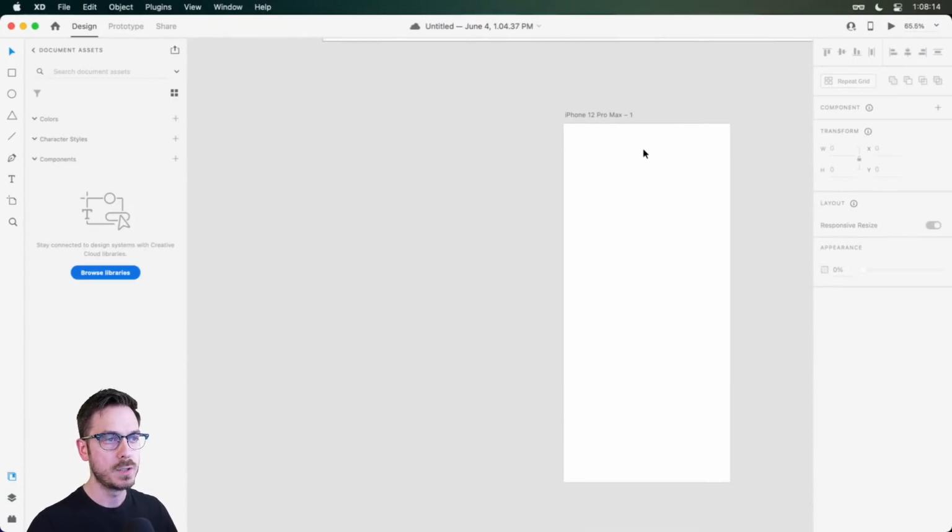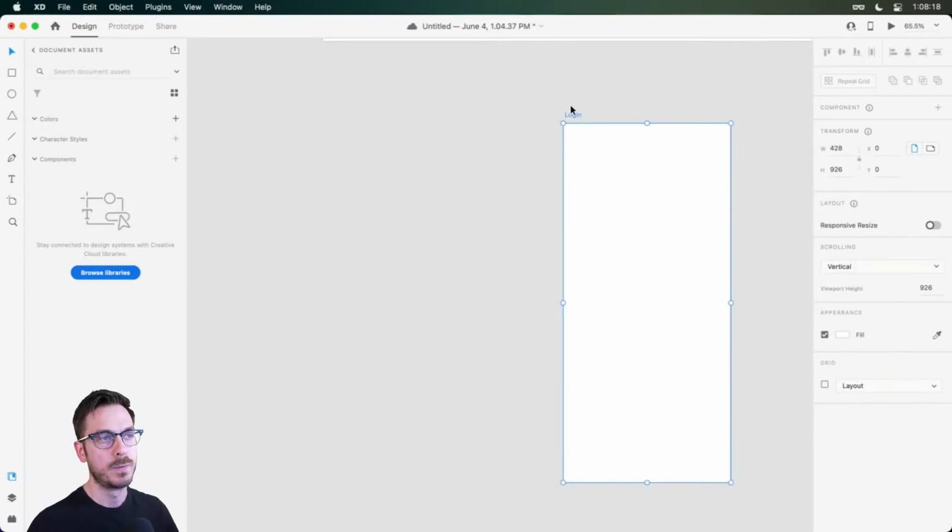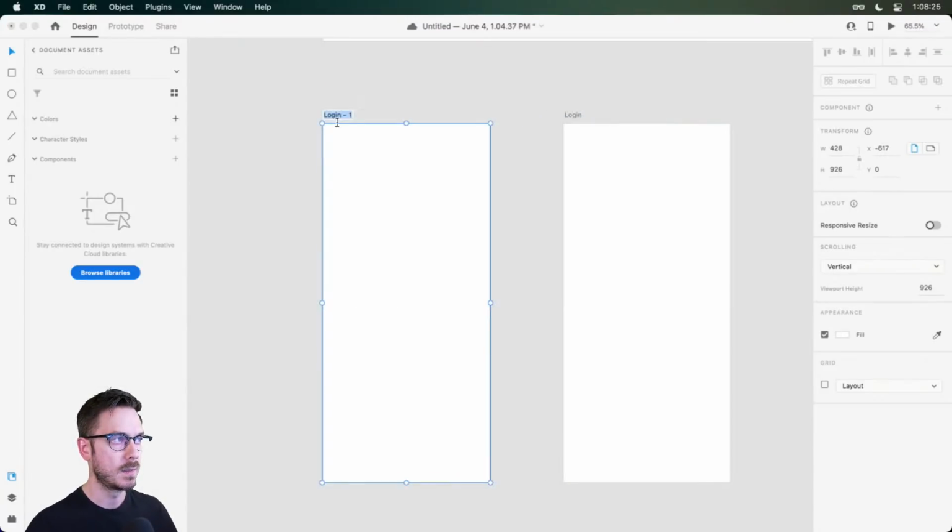So what I want to do first is, I'm going to name this the login screen. But before we get to actually building out that login screen, let's duplicate this artboard over, and we'll call this Explorations. There we go.